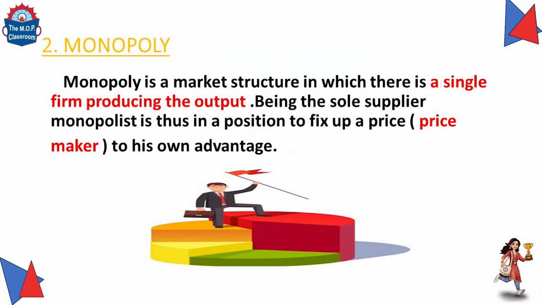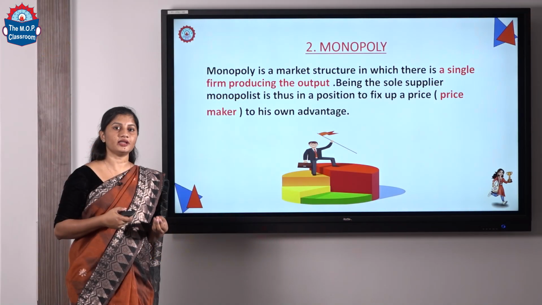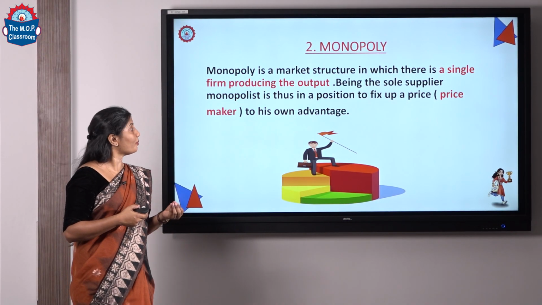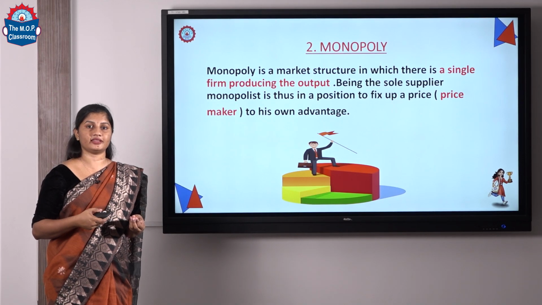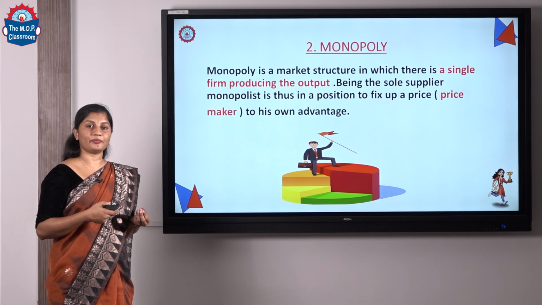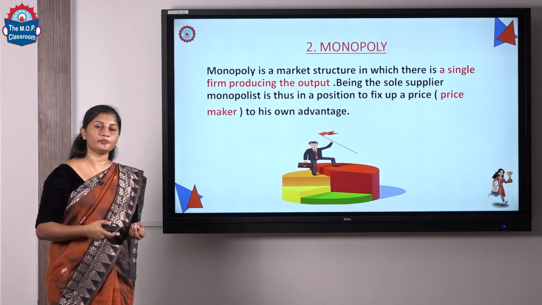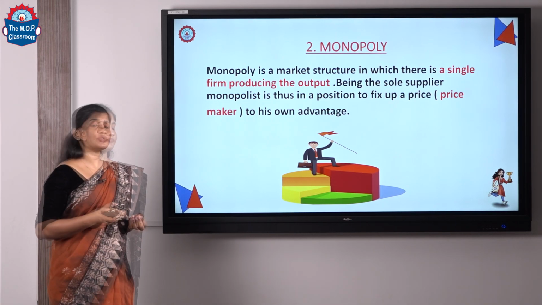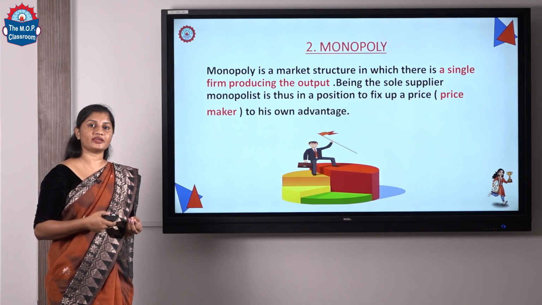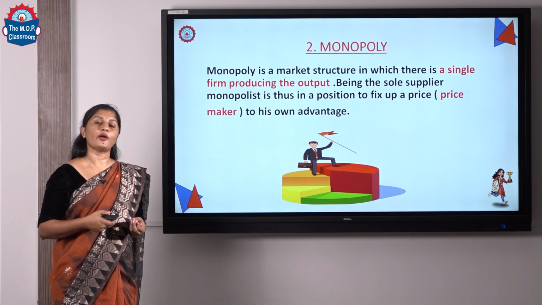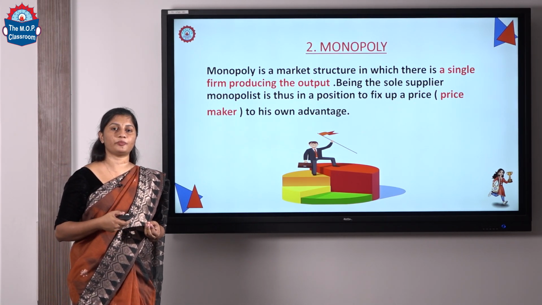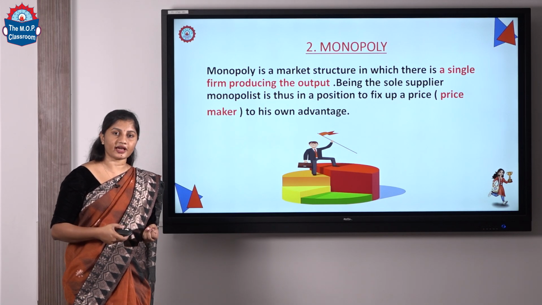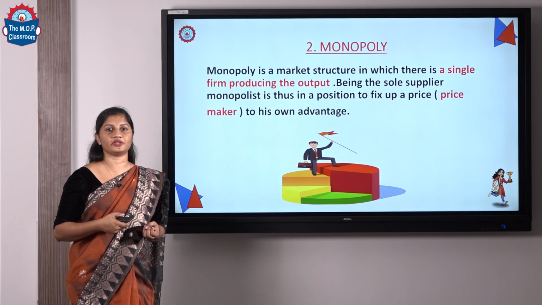The second market structure is monopoly. From the name itself, mono means single and poly means seller. So monopoly means a single seller in the market. Monopoly is a market structure in which a single producer is producing the whole output in the economy. So being the sole player in the economy, they have price making capacity over the products they are selling. They are enjoying price making power in the market.